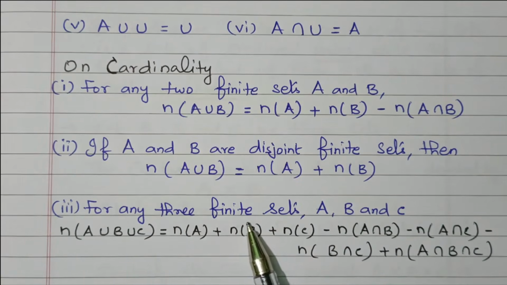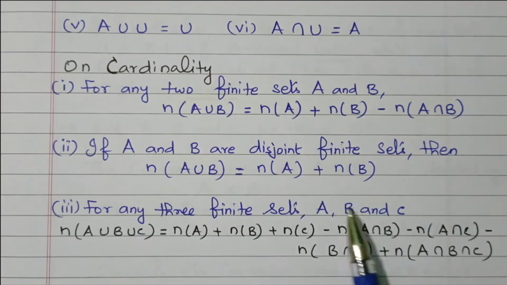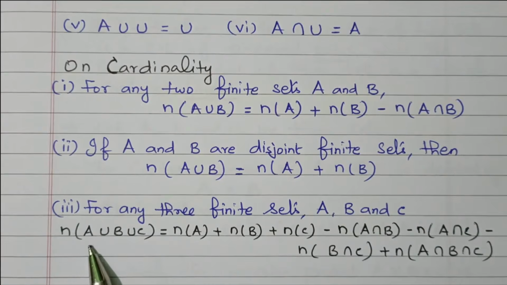For any three finite sets A, B, C. So these two are two sets, this is a three set. n of A union B union C equal to n of A plus n of B plus n of C minus n of A intersect B minus n of A intersect C minus n of B intersect C plus n of A intersect B intersect C.